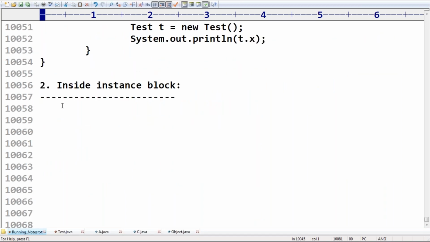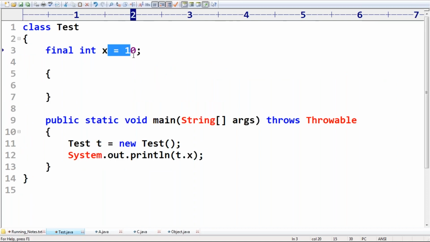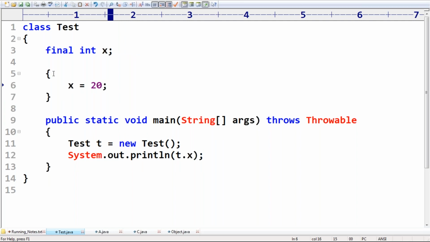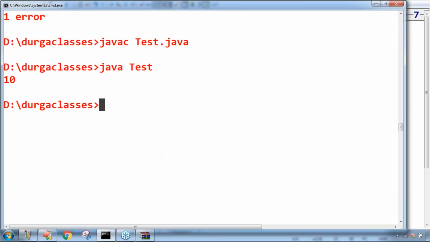That is one. Next, the instance block will be executed before constructor completion only. That's why, instead of performing initialization here, now you can perform initialization X is equal to 20 like this. We can do that. Now have a look once.